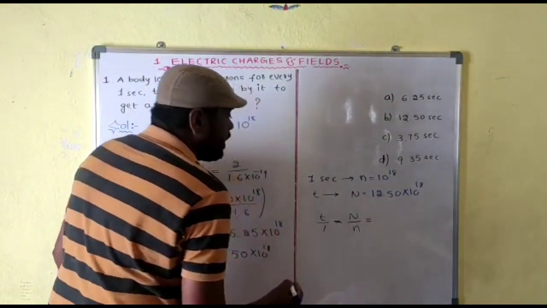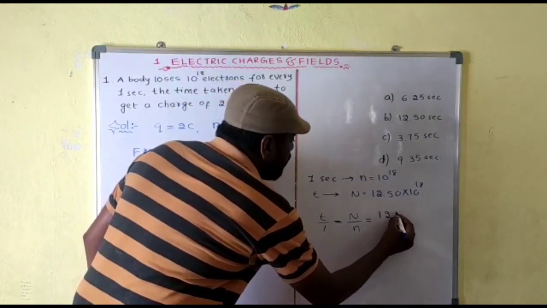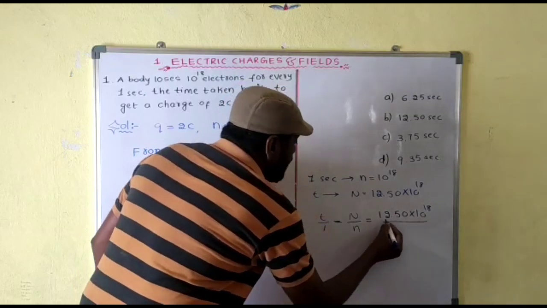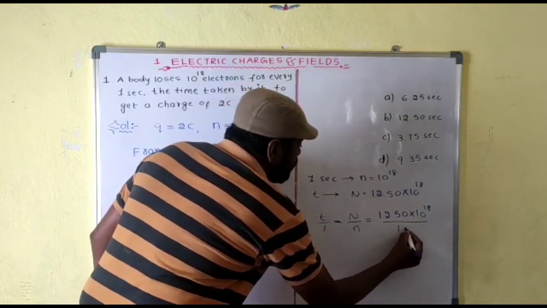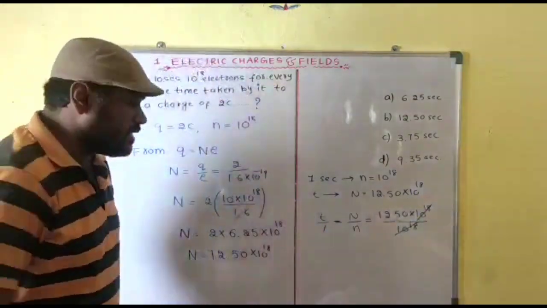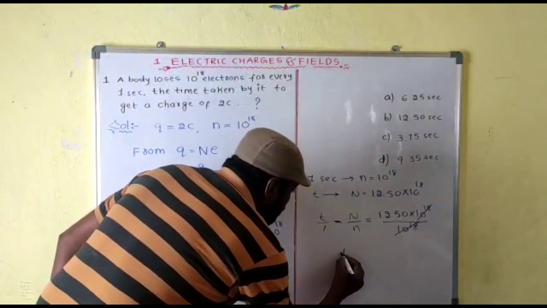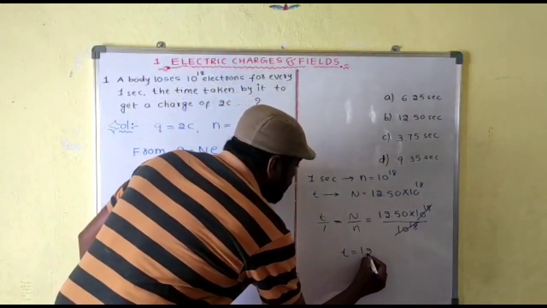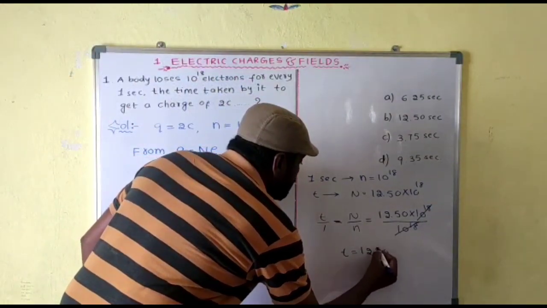Therefore, t is equal to 12.50 into 10 power 18 by 10 power 18, and 10 power 18 cancels. So the time taken to get a charge of 2 coulomb on the body is 12.50 seconds.